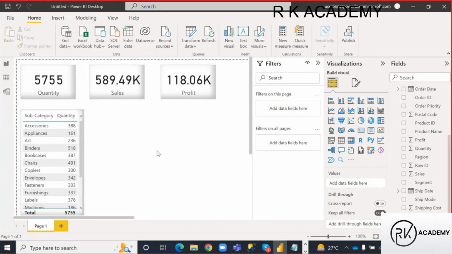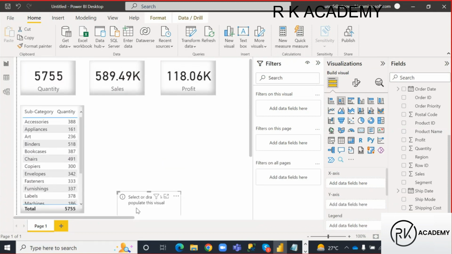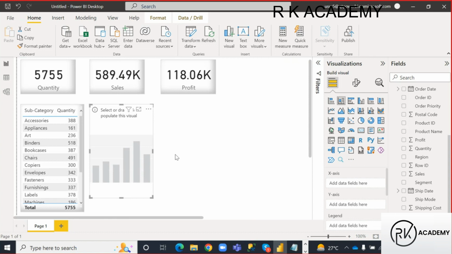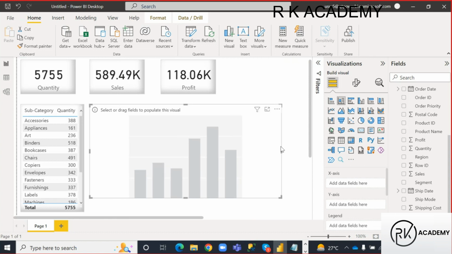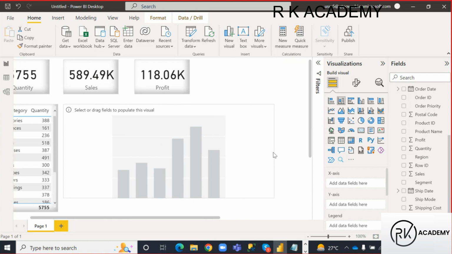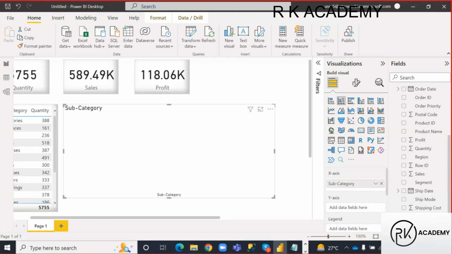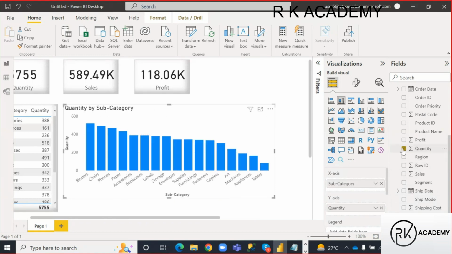In a similar way, let me take one stacked column chart, guys. Here I am taking one stacked column chart. On this stacked column chart, I want to present the same information. I want to show subcategory wise quantities. Go to the subcategory. Where is that subcategory? Here, guys. Then select quantity. So I can see the information like this.